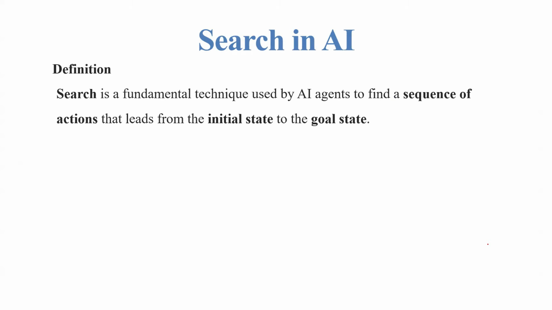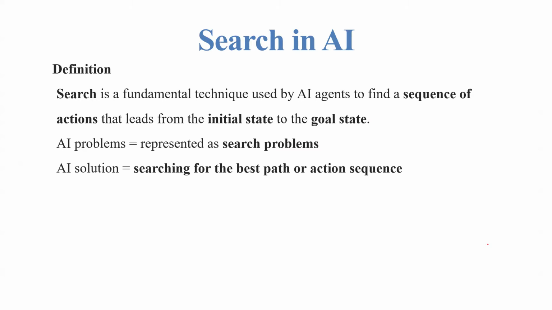Search in artificial intelligence. Definition: search is a fundamental technique used by AI agents to find a sequence of actions that leads from the initial state to the final or goal state. AI problems are represented as search problems. AI solutions are a search for the best path or action sequence.